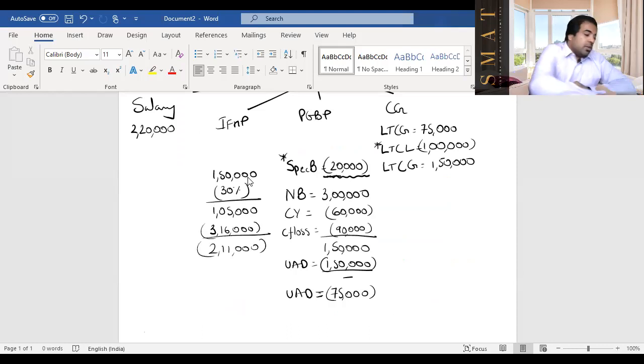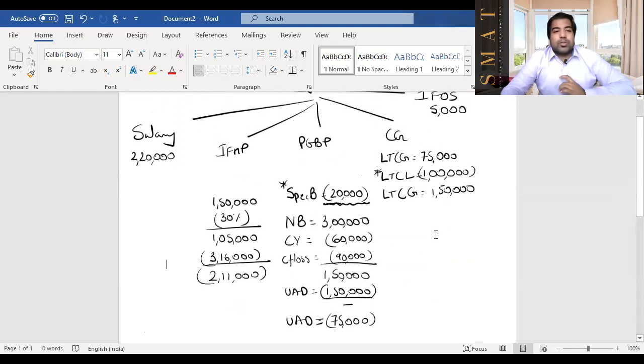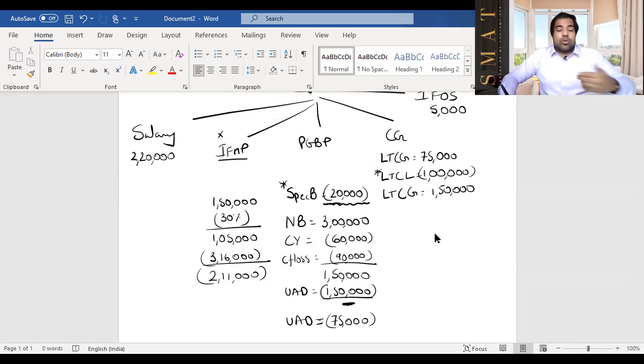Let me just check this. 3,16,000 minus 1,05,000 is 2,11,000 of loss. Perfect, guys. Now we have blood requirement. Step 1, step 2, step 3. First, step 1, within the family. IFHP, can we do it within the family? No, we can't, because there is only a loss of 2,11,000. There's no profit. PGBP, can we do within the family? Let's see. Is there a loss? No, everything is met. It's zero, so there's no loss.